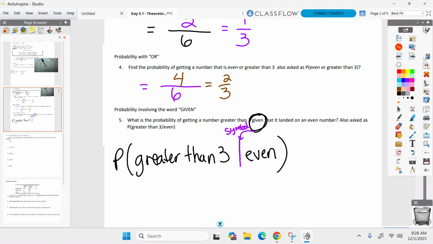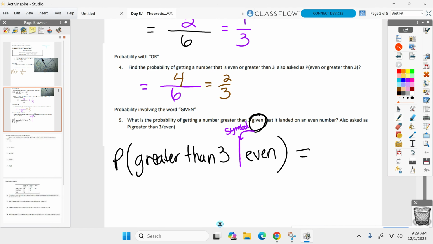All right. Every single problem we've done, it's always been out of 6, hasn't it? When you have a given problem, it is not out of 6 anymore. Here's why. What do we already know it landed on? Greater than 3, given it's already even. We already know the number's even. So now it's not out of 6.